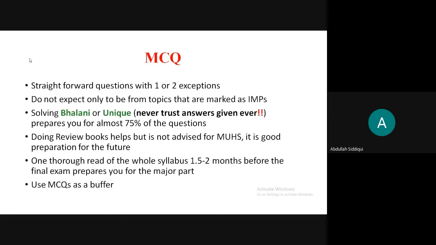Starting from MCQs, for 30 minutes, you have a lot of time. Once you study your book once, you can attempt half the MCQs. Once you study Bhalani or Unique, again, never trust answers, you have completed 75% to 80% of the MCQs. If there are 20 MCQs, I will guarantee you that you can attempt 16 to 17 MCQs with this knowledge only. This basic knowledge of going into MHs, you can attempt almost 16 marks of your paper of 100 marks.